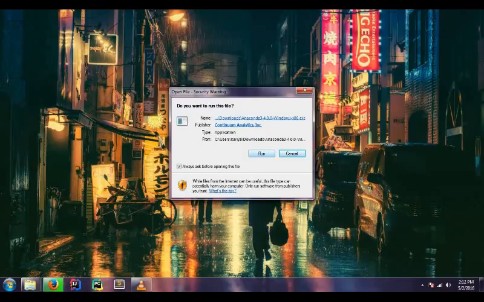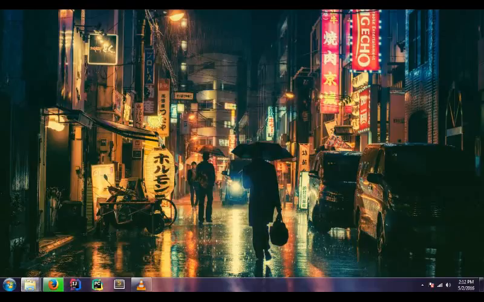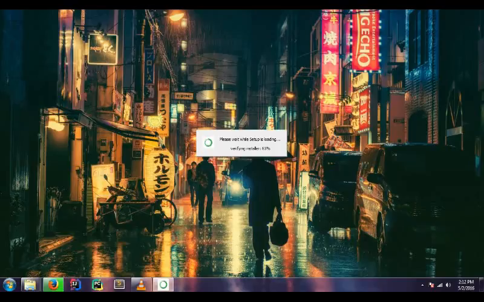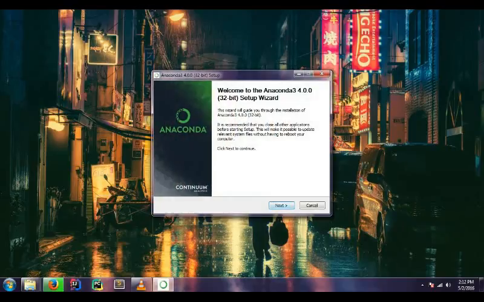Minimize this real quick. Now, for any of you that have a faster computer than mine, if this is taking a lot less time than it is on my screen, what I would recommend is just go with the basic install. Just click through everything. Everything that needs to be checked is already checked. So you just want to keep going until the software is installed on your computer. And that's what we're going to go over in this first video, is just installing the necessary software that we're going to need in order to start.